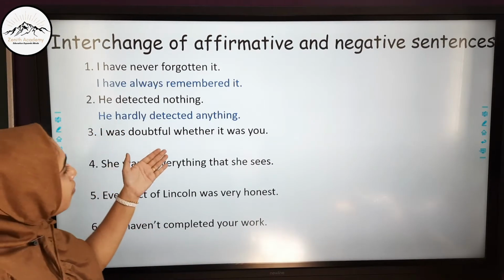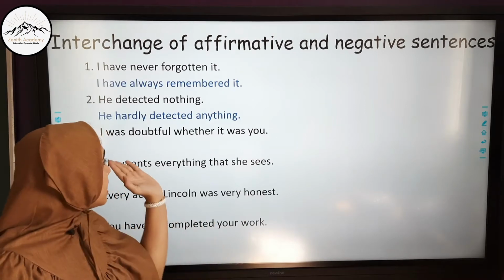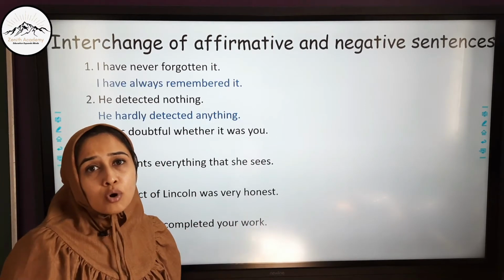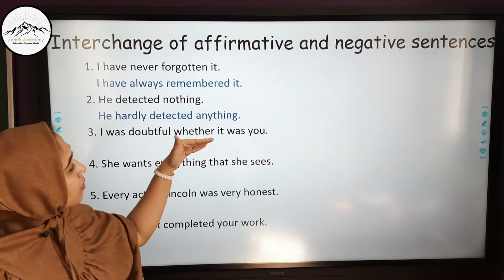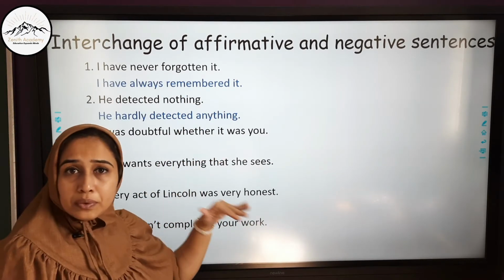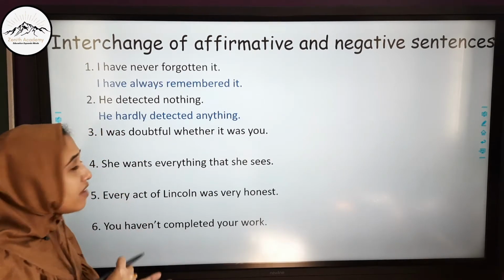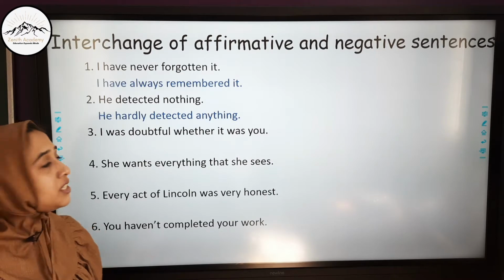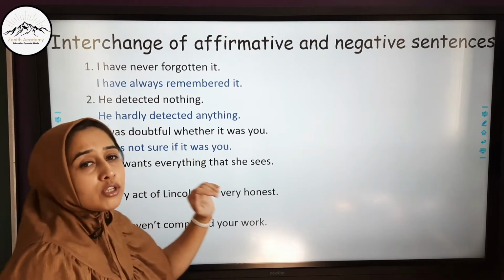I was doubtful whether it was you. Now this is a positive sentence because there is no word of negation over here. No, not, never, such words are not used. So interchange means we have to convert the affirmative sentence into negative. We will have to add a negative word. But where will we add it and what word will we change? Let's see. I was not sure if it was you.